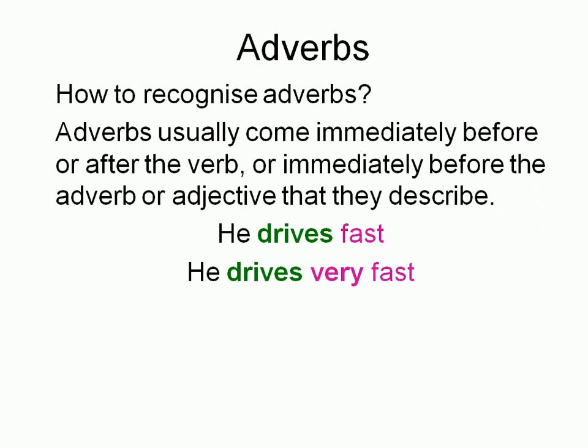He drives very fast. Very comes immediately before fast. Fast is an adverb, and very is another adverb that describes the adverb fast. So adverbs usually come immediately before or after the verb, or if they are describing an adverb or an adjective, they usually come before the adverb or adjective.